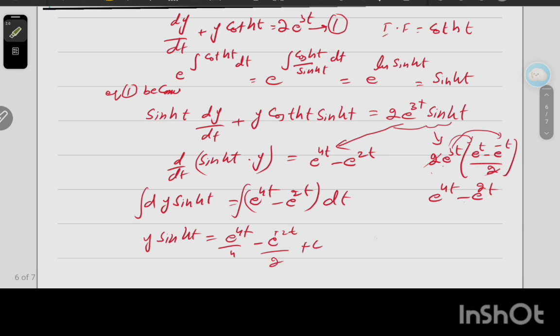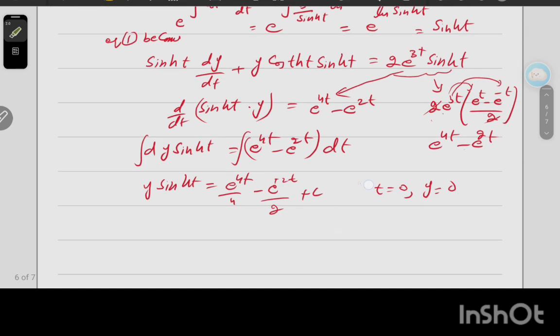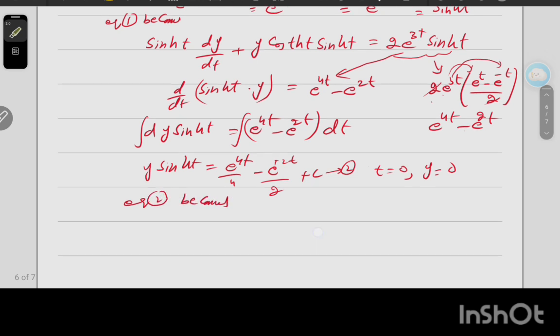Now we have the conditions t equal to 0 and y equal to 0. So if we put this value in equation 2, it becomes 0, so c equal to 1 by 4. This is our required c value.